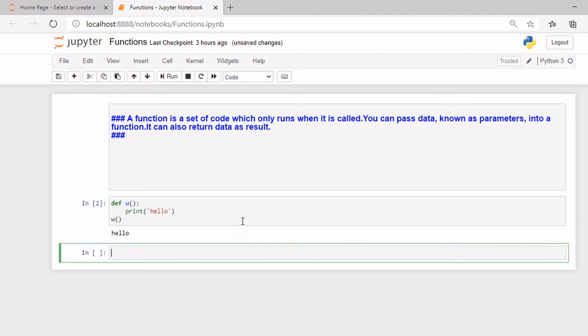Now we will be learning about arguments. So what are arguments? Arguments are information passed into the function. Let me show an example. First you create a function, and this time let's name it x. Now inside of brackets you need to pass the argument, that's the information required.